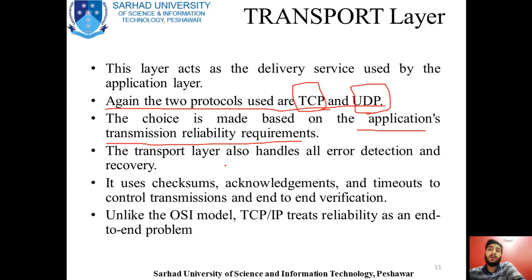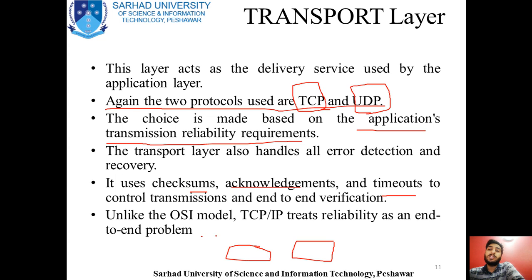The transport layer also handles all the error detection and recovery. It can provide you checksum, acknowledgement, and timeouts. And now what is a timeout? Timeout is basically when you want to send some file through a medium towards the receiver, and the line is not secure. It is possible that your data gets routed from one node to another node, finding the route.